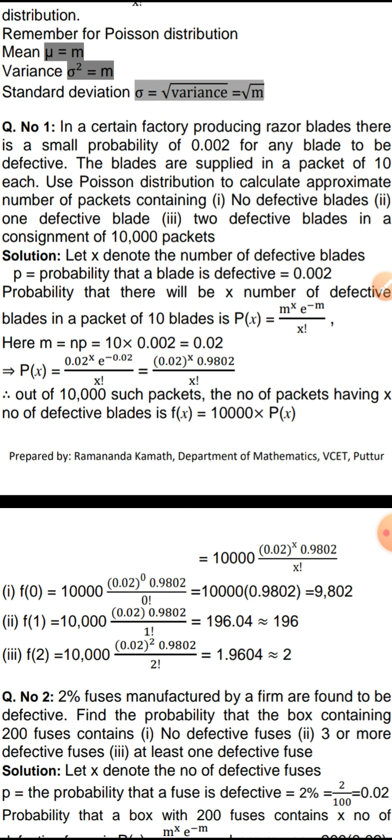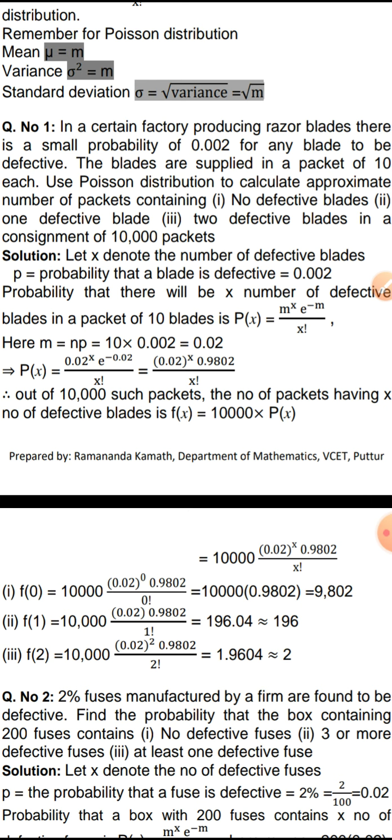Now, in a consignment of 10,000 packets, you are asked to get, using Poisson distribution, how many packets out of 10,000 contain no defective blades, how many packets contain 1 defective blade in each, and in how many packets there will be 2 defective blades. So these numbers you have to calculate.